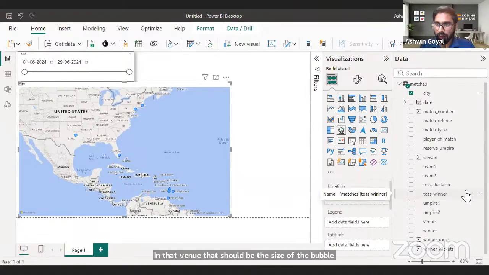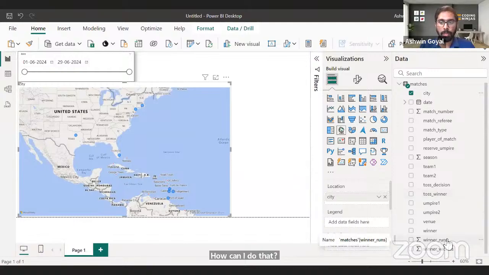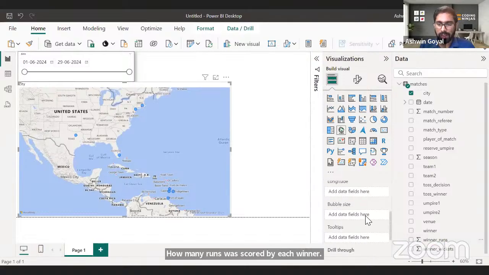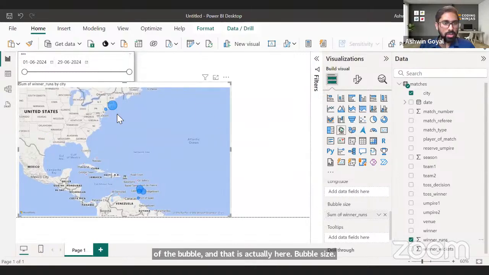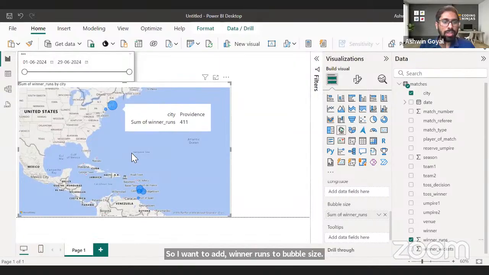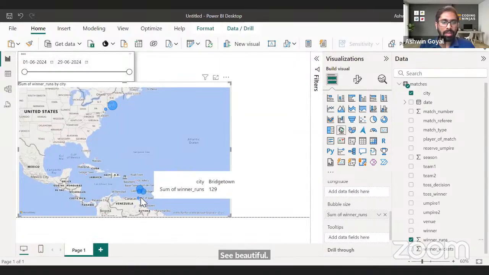So if you see, right, the winner runs we have, how many runs were scored by each winner. I want to add this to the size of the bubble, and that is actually here, bubble size. So I want to add winner runs to bubble size. See, beautiful. How many runs were scored in each venue, that got added here.